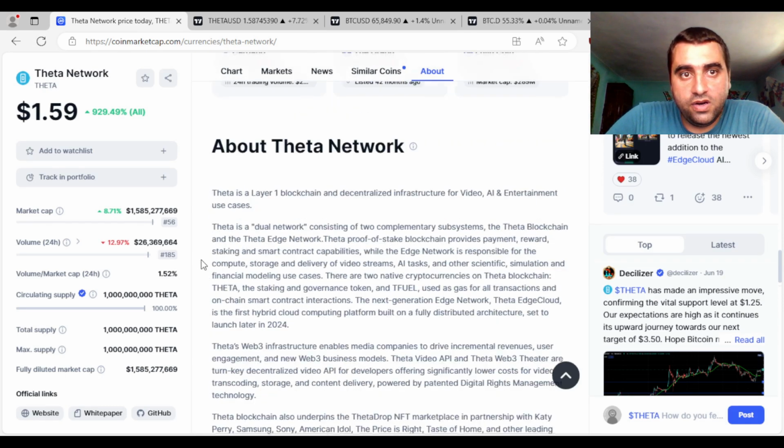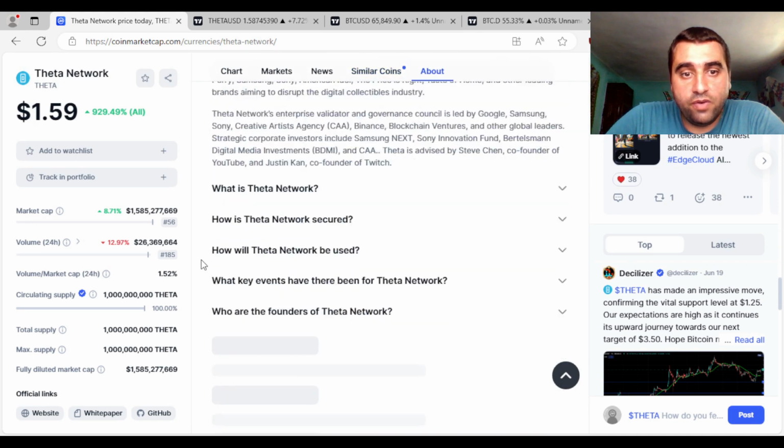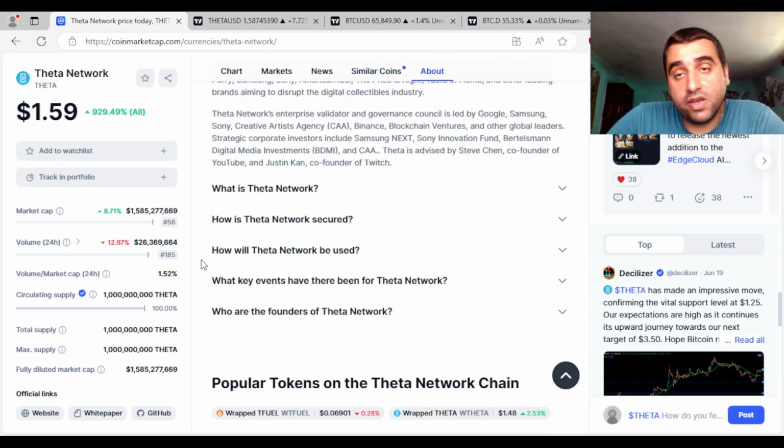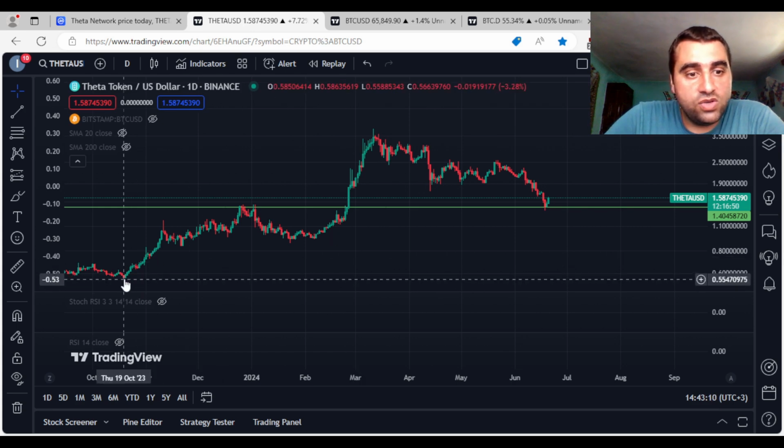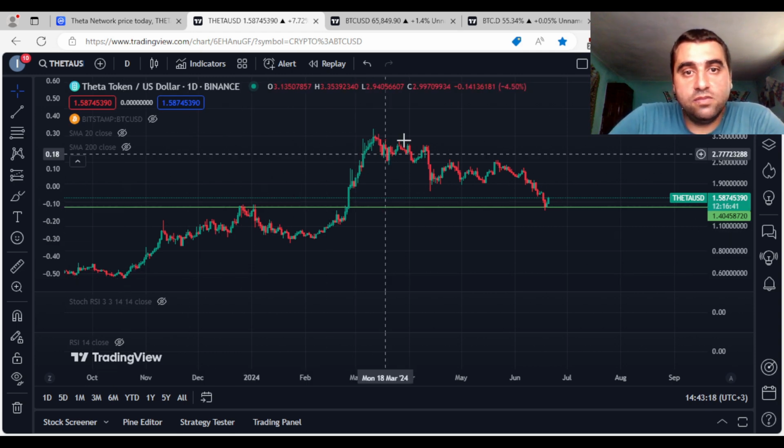Okay, and here we can find a lot of information, not only on CoinMarketCap, but you can find it with a simple search online. Let's go to TradingView and analyze the price. This is the purpose of this video. We have Theta Network paired with US dollar on the 1 day chart. It is from Binance. As you can see, since October 2023, as you also saw if you watched my previous video, we have some increase in price.